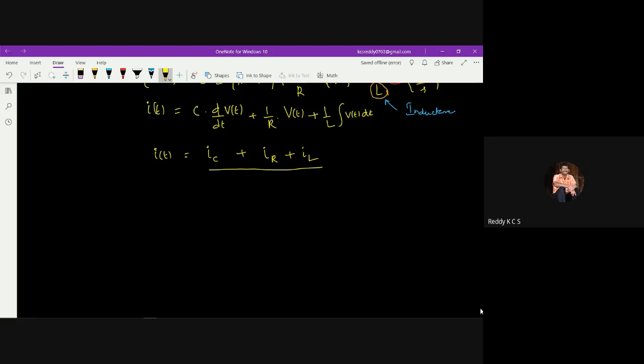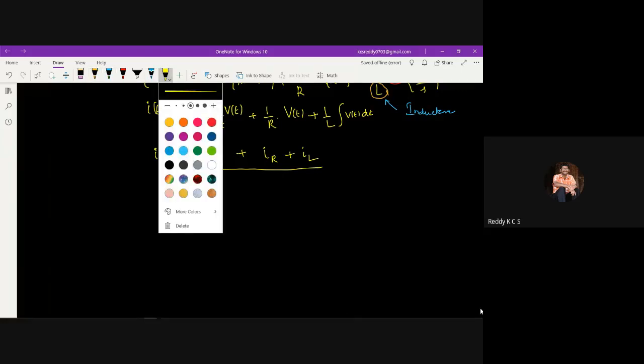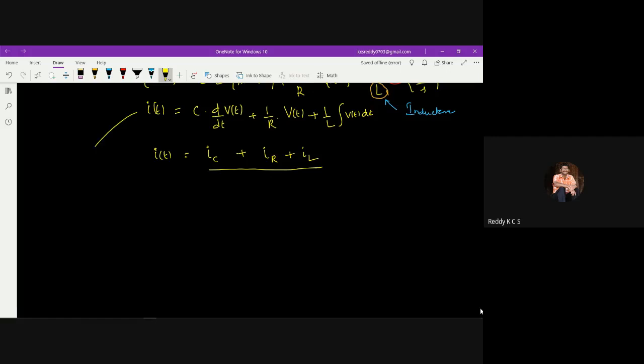So by using this node method, now I need to develop the electrical network. How to develop it? See here, there is a node, that is V of t, and the current I of t is given.